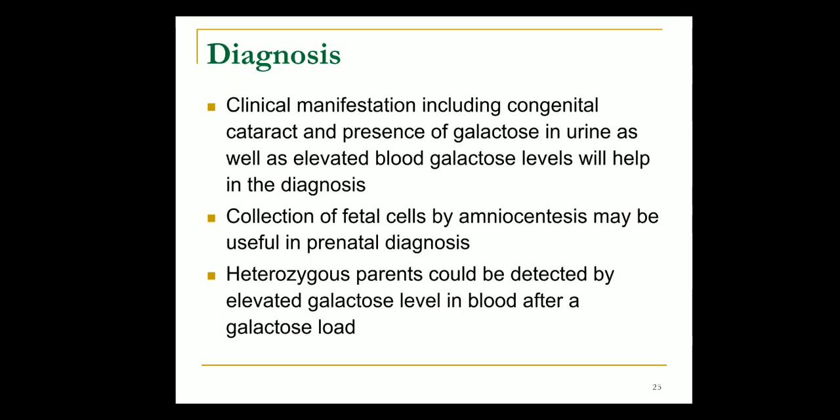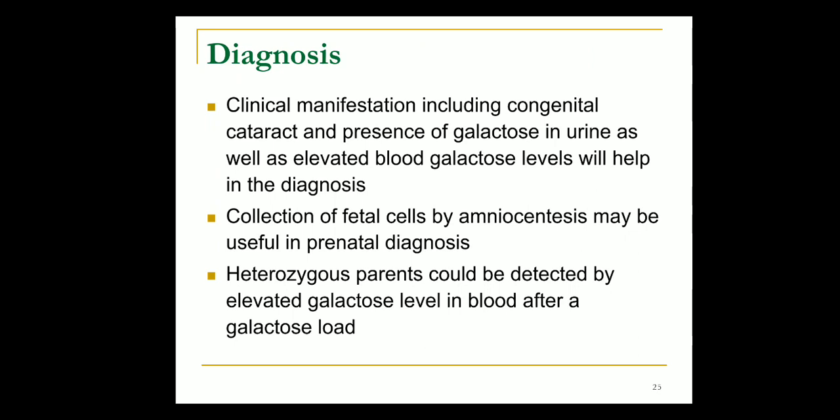How do we diagnose this disease? There is congenital manifestation of cataract and presence of galactose in urine, and the galactose level is also measured in blood, and fetal cells are obtained by amniocentesis. Prenatal diagnosis is one way that we can prevent this. Early detection and early treatment serve as a better option for this inborn error of metabolism.